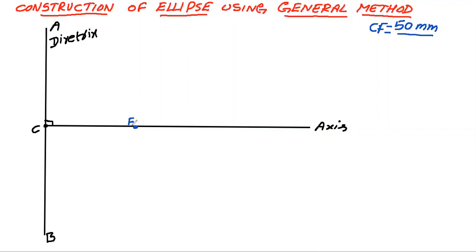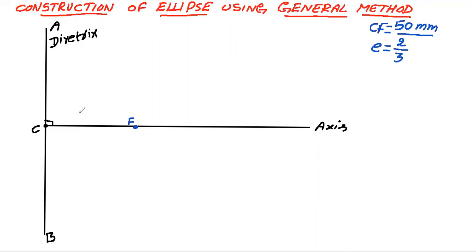Now, once we locate the focus F, I am going to divide this CF into a number of parts. Into how many parts I have to divide depends upon the eccentricity, which is given as 2 by 3.